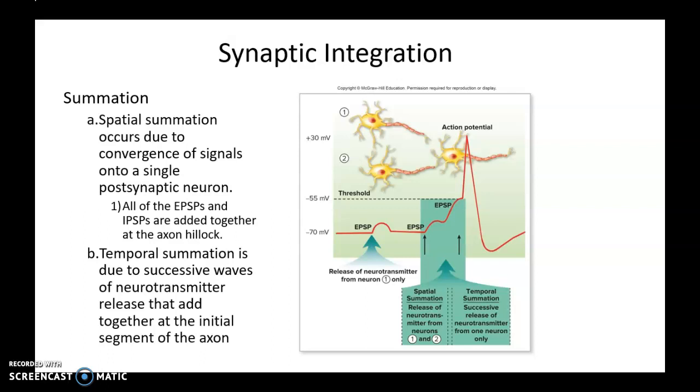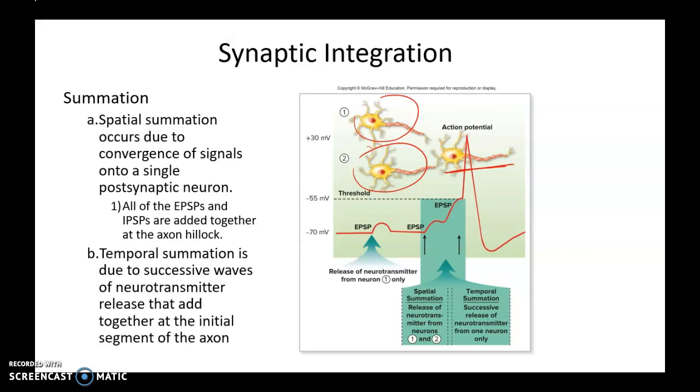So all the EPSPs and the IPSPs are added together at the axon hillock, right? In this case, we have two presynaptic neurons talking to one postsynaptic neuron. And at the axon hillock, all the information will be summed together, and if it reaches threshold, yes, there will be an action potential as shown by the red spike.